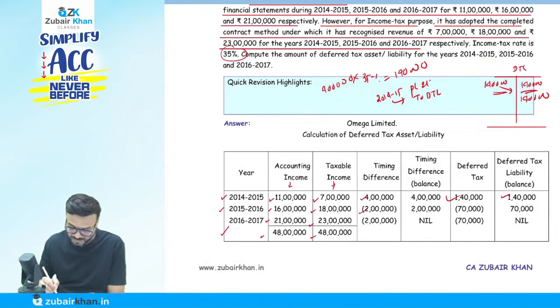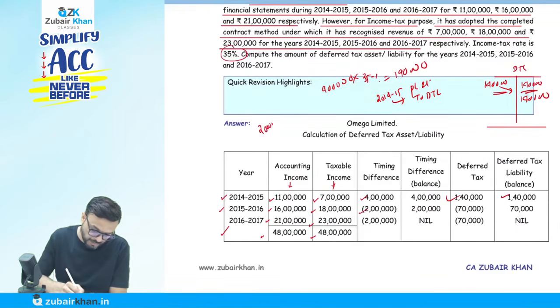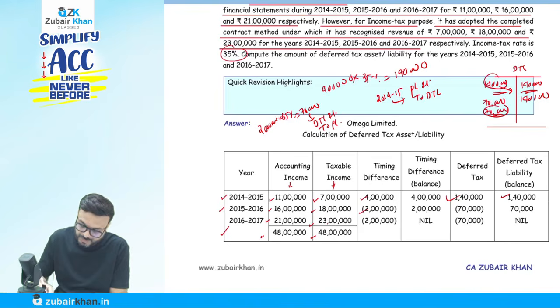They are doing a reversal. Now, what is going to happen that year? So, how much is the difference coming? 2 lakh. So, 2 lakh multiplied by 35%. That is coming how much? 70,000. So, I'm going to pass the entry. Deferred tax liability account will be debited to P&L. So, I'm going to debit the deferred tax liability by 70,000. I have a balance of 70,000. Okay. So, this balance will go to next year.